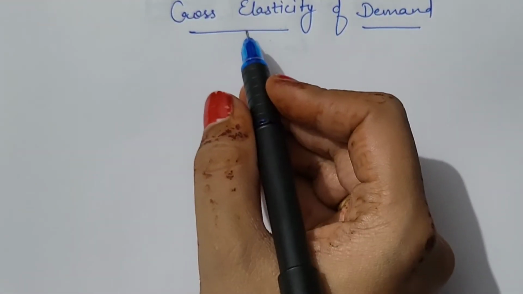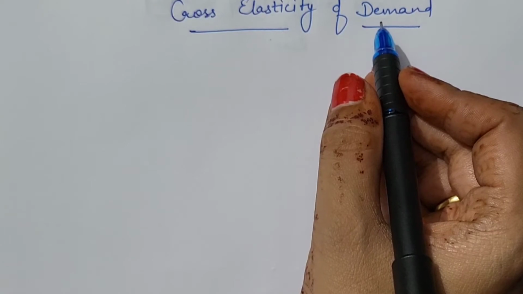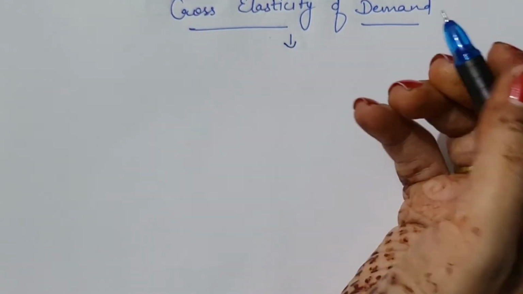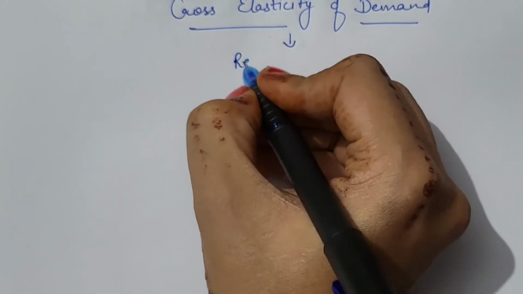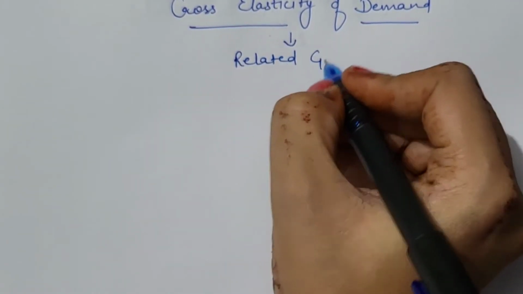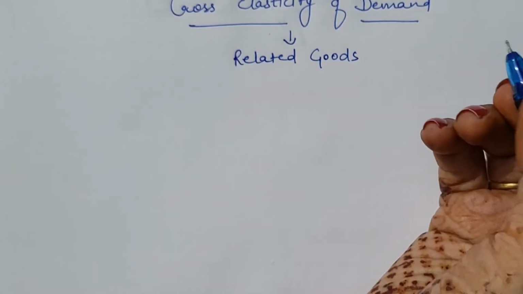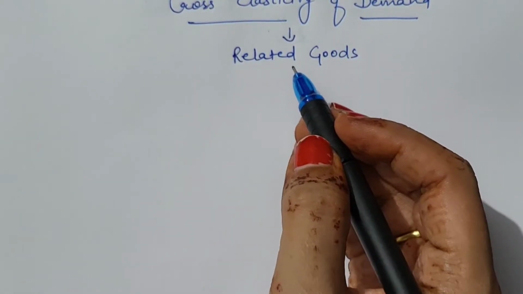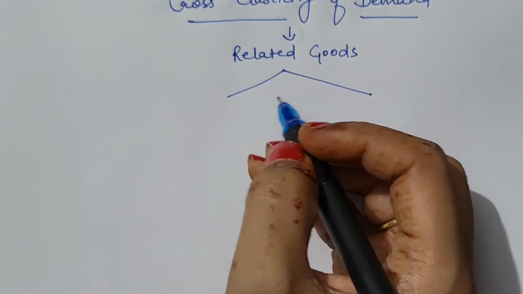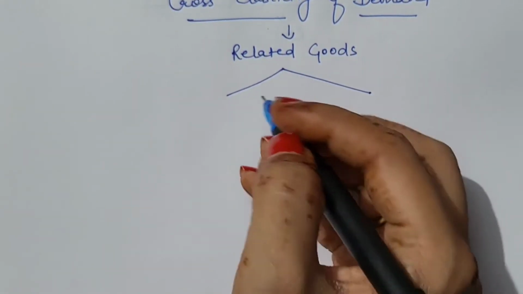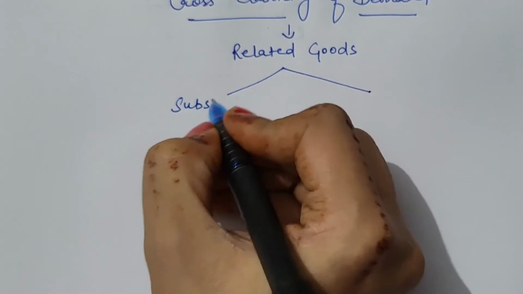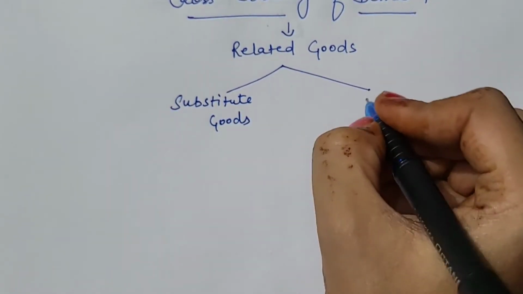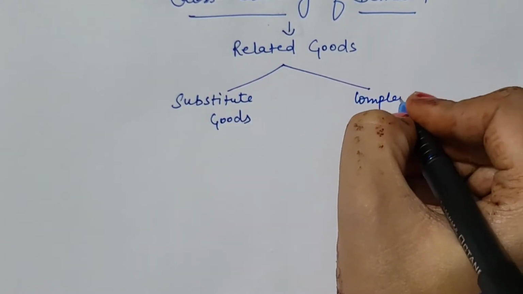Our today's topic is cross elasticity of demand. Cross elasticity of demand is a concept that is related with related goods. I hope all of you are aware about the concept of related goods. Still, I am explaining this concept in short. There are two types of related goods. First is substitute goods and other is complementary goods.